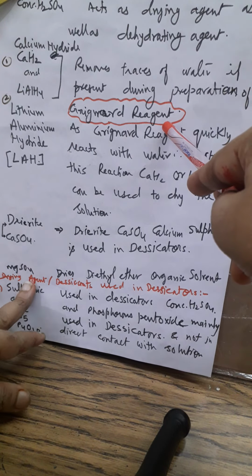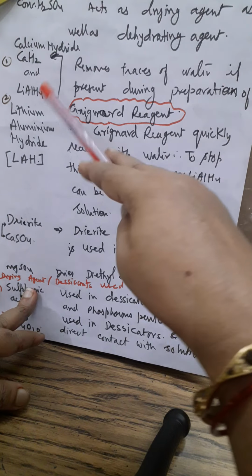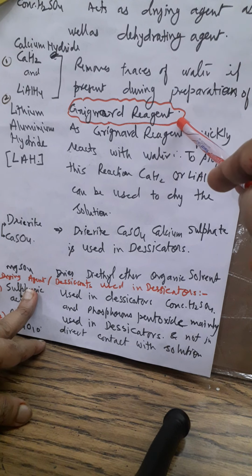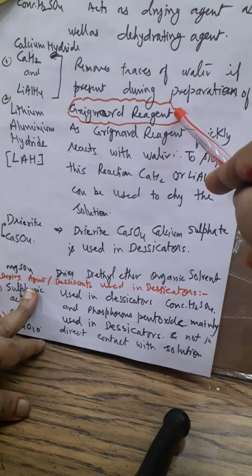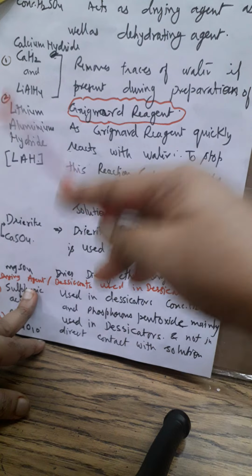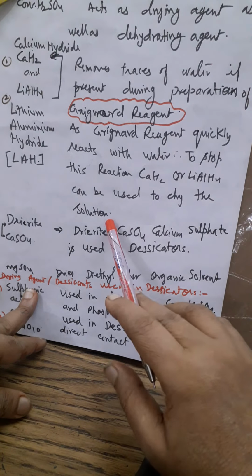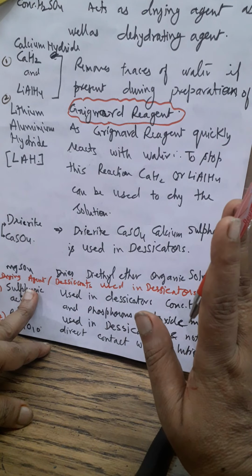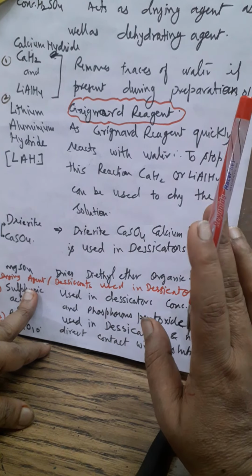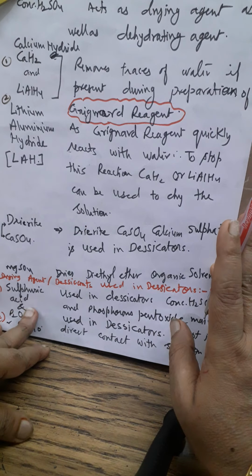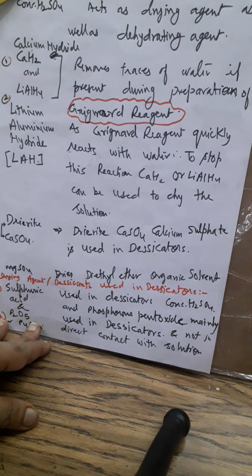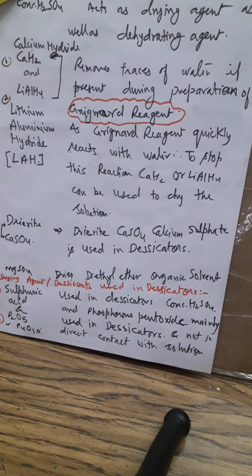preparation of Grignard reagent. We mix this with dry ether and then we prepare the Grignard reagent. Otherwise, as the Grignard reagent forms, if there is water, it will immediately react with water. It is highly reactive with water. So instead of getting the desired product, we will get alkane, and the purpose of our motto will not be solved. Grignard reagent will react with water. That's it. It will not react with aldehyde and ketone, etc.